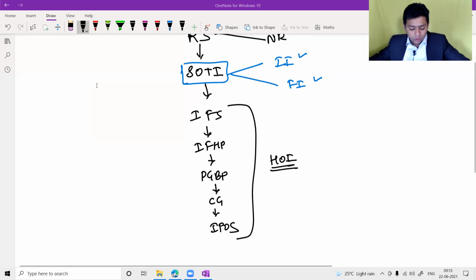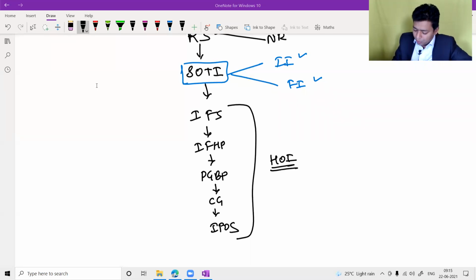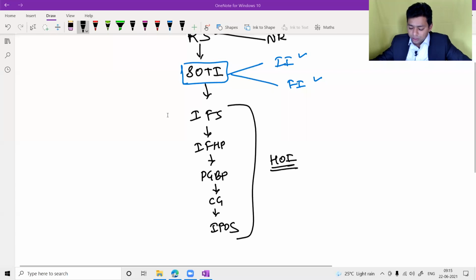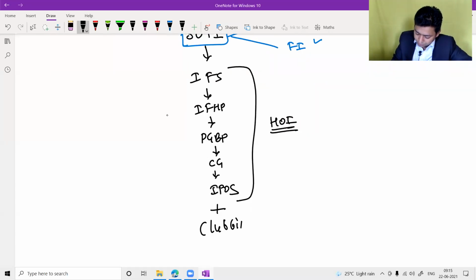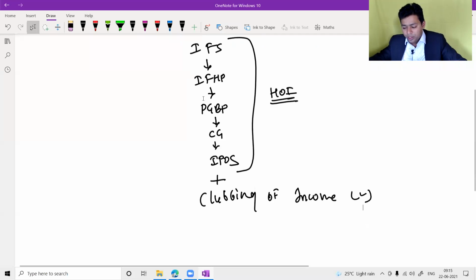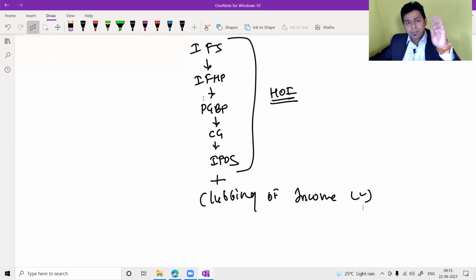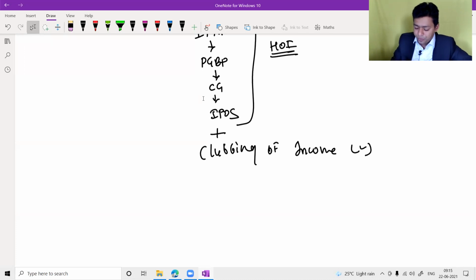After that, you have to think about giving the effect of clubbing of income. If clubbing of income data is provided in the question, then you have to give effect to the clubbing of income. If income is transferred to the spouse, if income is transferred to the minor child, if income is transferred to your HUF, Hindu undivided family, then you have to think about clubbing of income.